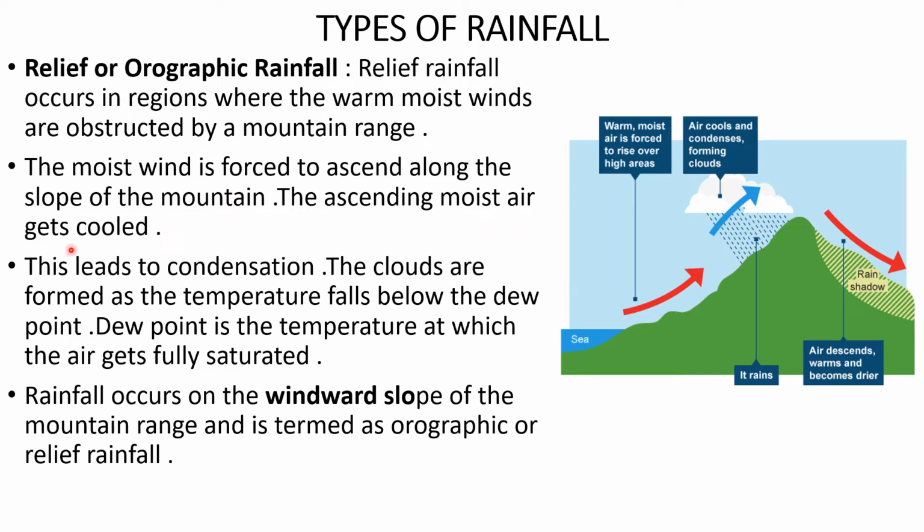The ascending moist air gets cooled. So as the air gets higher, it gets cooled. This leads to condensation. The clouds are formed as the temperature falls below the dew point. Dew point is the temperature at which the air gets fully saturated. So here you can see air cools and condenses and forms clouds. As a result, rainfall occurs on the windward slope of the mountain range, this slope. And this type of rainfall is termed as orographic or relief rainfall.